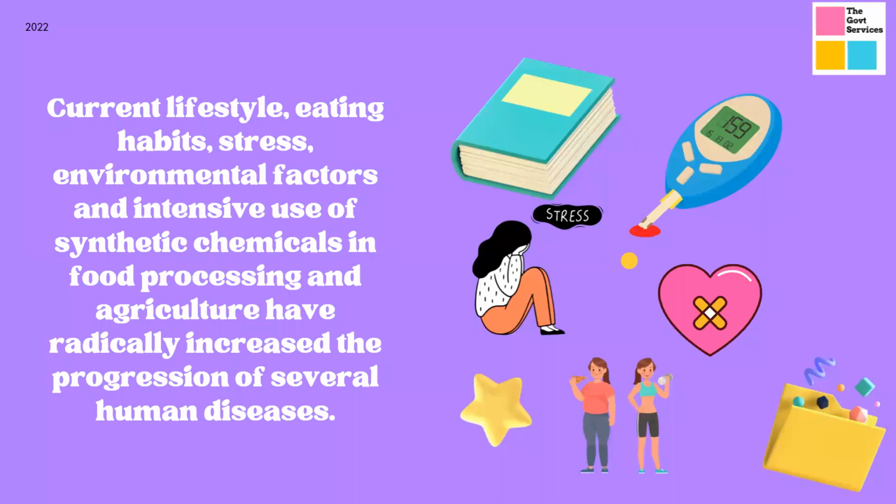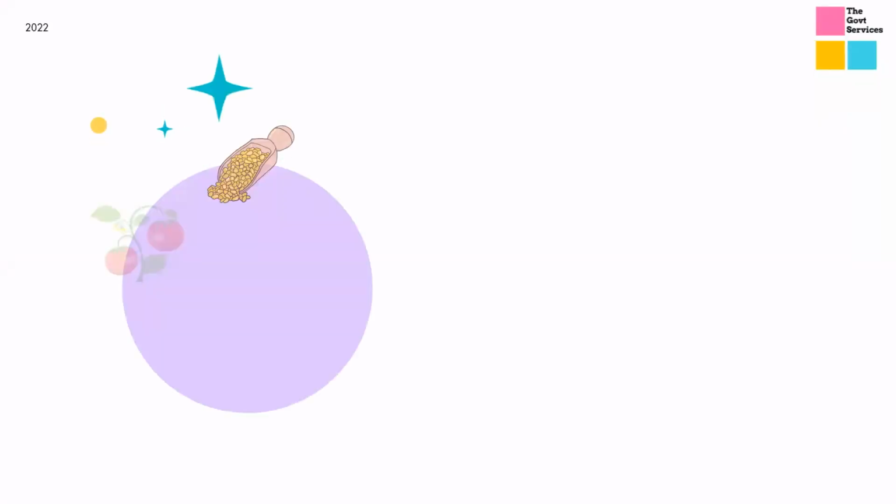So in order to give all those nutrients which are essential for our body, nutraceuticals were developed. So nutraceuticals, as I said, active compounds are taken from the natural food, and then they are processed, and then they are packed in the form of capsules or tablets, and they are sold in the market. So that is what nutraceuticals are. So let's discuss it in detail.